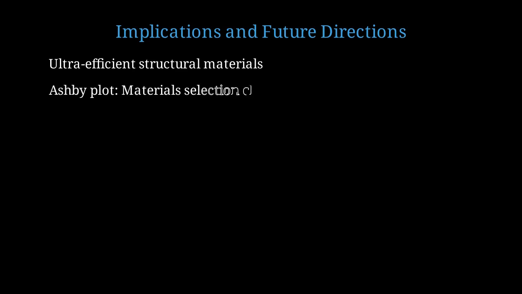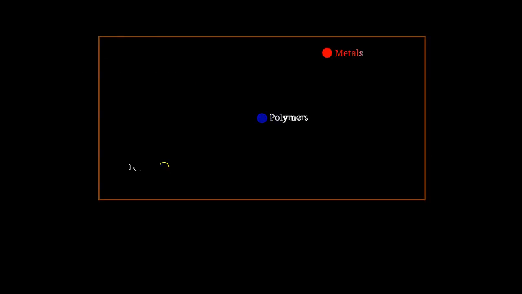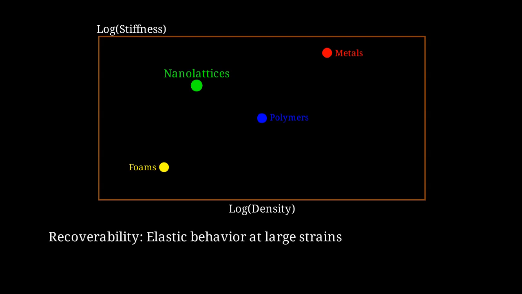Let me conclude by discussing the broader implications and future directions of this field. Nanoarchitected metamaterials represent a new paradigm for ultra-efficient structural materials. They approach theoretical limits of specific stiffness and strength. On an Ashby plot of stiffness versus density, nanoarchitected materials are pushing into previously unoccupied territory. On this conceptual Ashby plot, nanolattices occupy a unique space, low density like foams, but stiffness approaching polymers or even light metals.